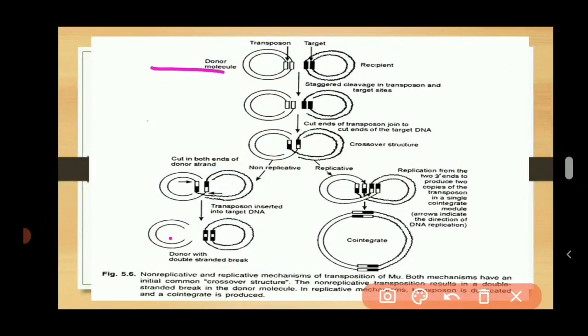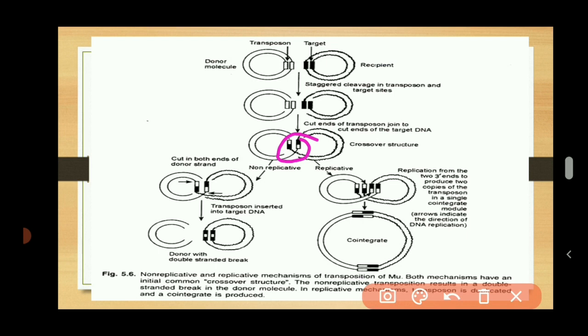Let us understand with the help of a diagram. This is the donor molecule and this is the recipient molecule, and here is a transposon present on the donor molecule. Then the cut end of the transposon joins to the cut end of the target DNA, and there is formation of a crossing over like structure. After crossing over, there is a transfer of the genetic material between the transposon and the target sequence.